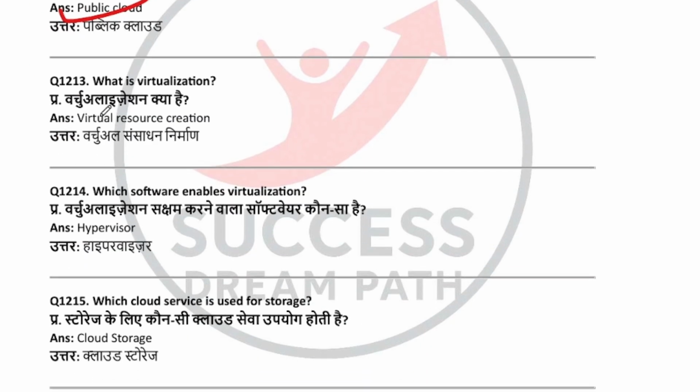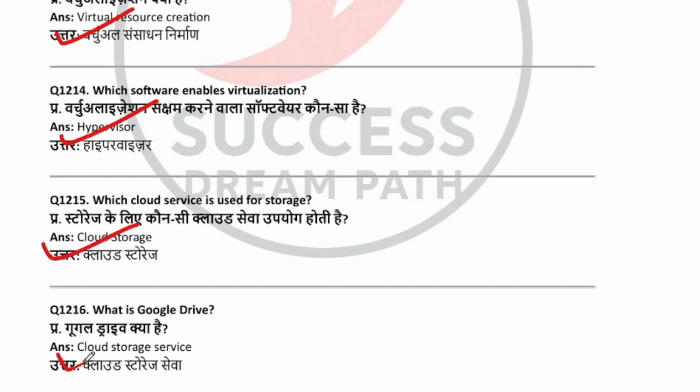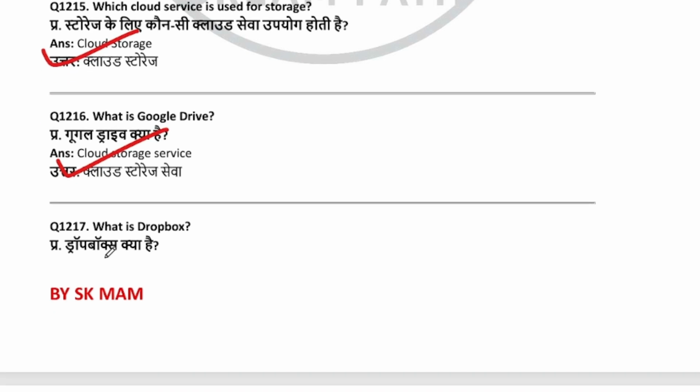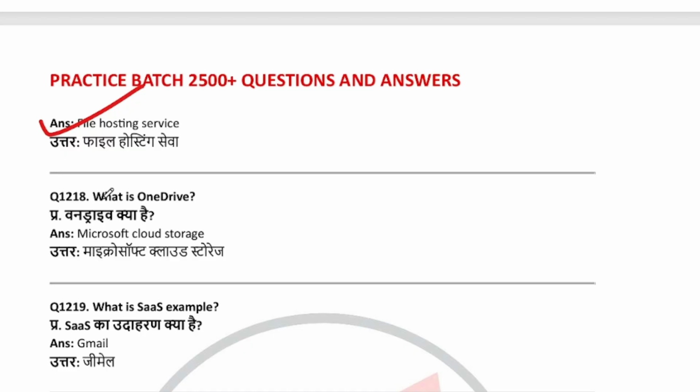What is virtualization? Virtual resource creation. Which software enables virtualization? Hypervisor. Which cloud service is used for storage? Cloud storage. What is Google Drive? Cloud storage service. What is Dropbox? File hosting service. What is OneDrive? Microsoft cloud storage.